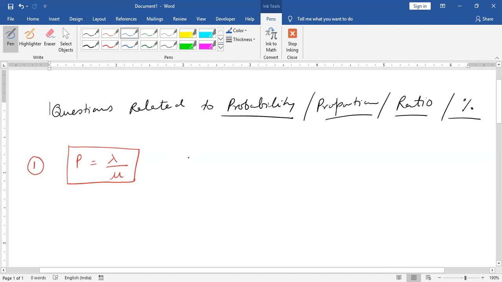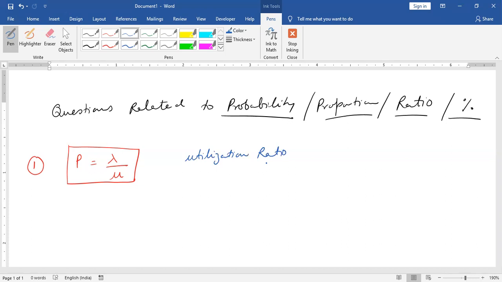Number one is utilization ratio. If the examiner asks what is the utilization ratio, he is asking about P, that is probability. How much are we utilizing the system?